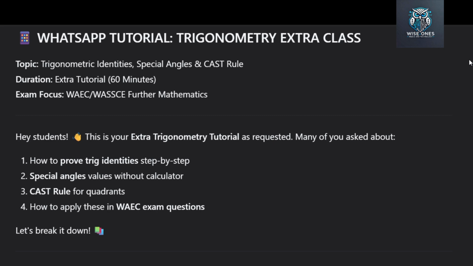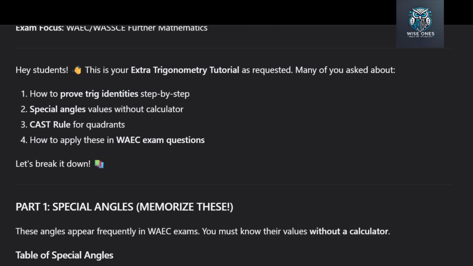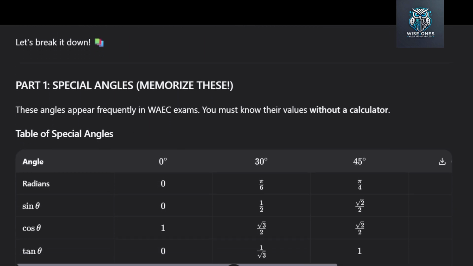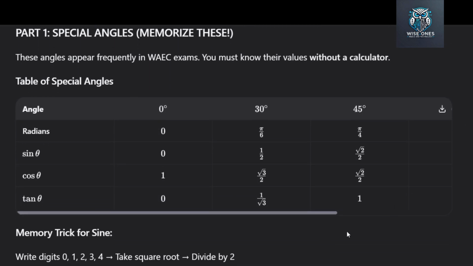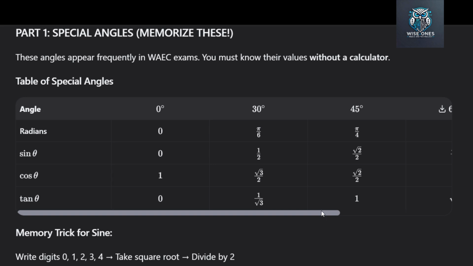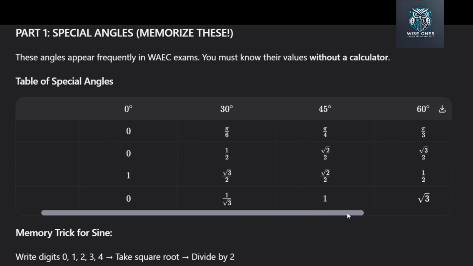Let us start with part 1. Special angles. These angles appear frequently in WAEC exams. You're often told without using tables. This means you must memorize certain values. I know, memorization is not fun.